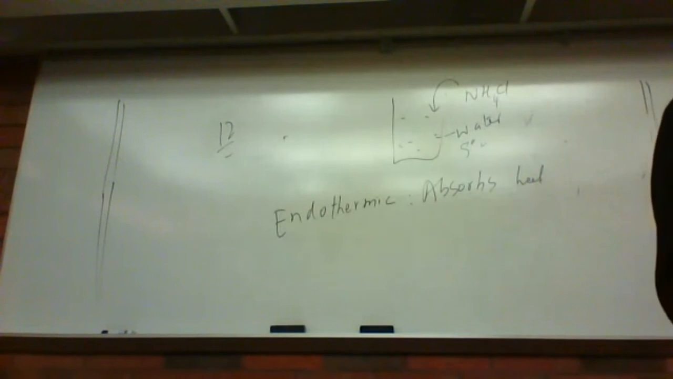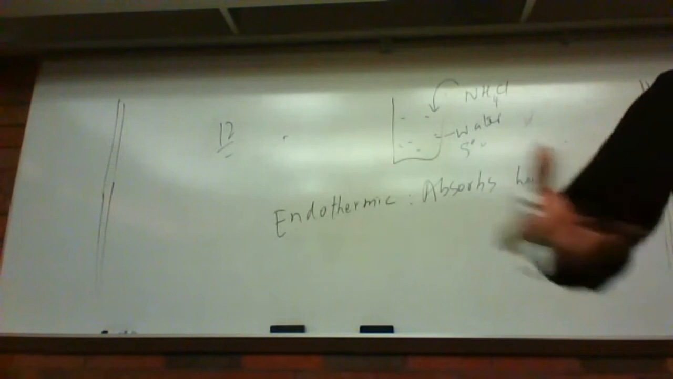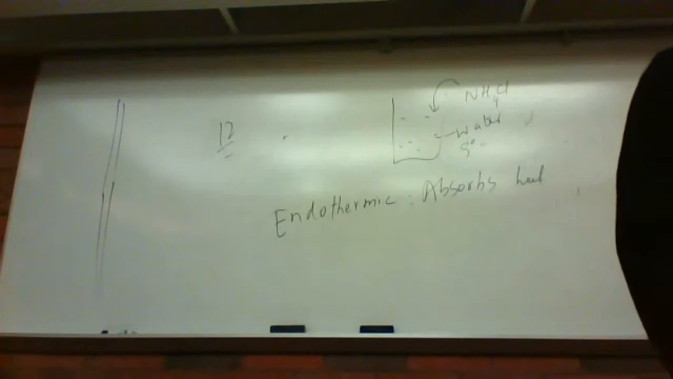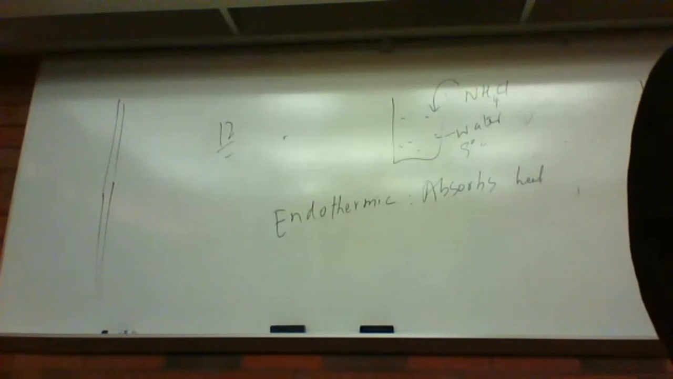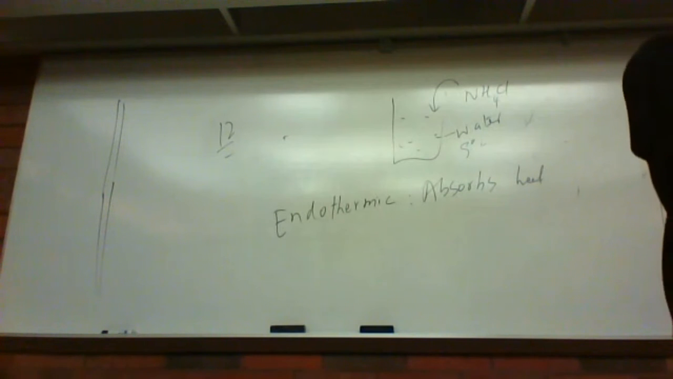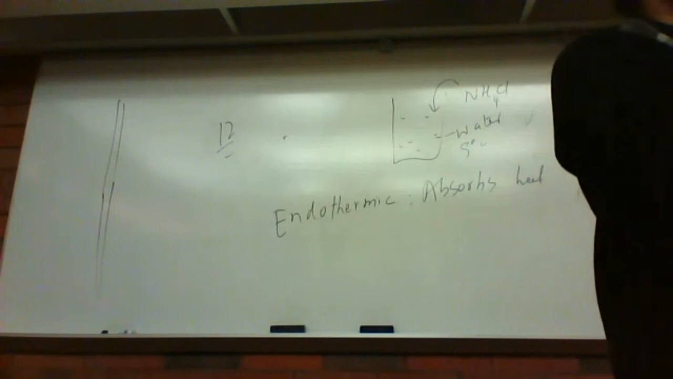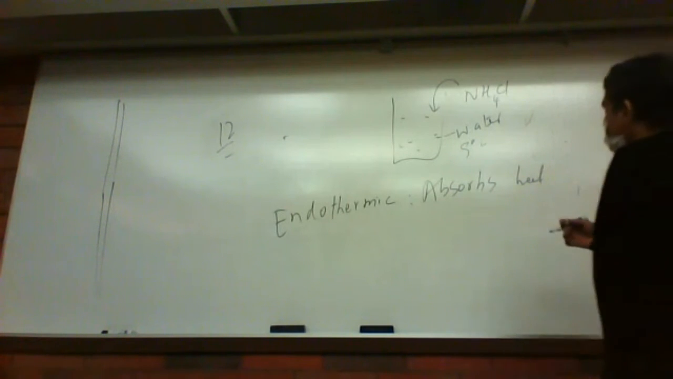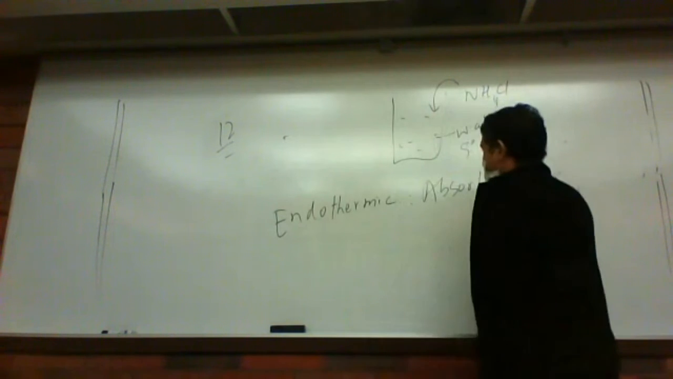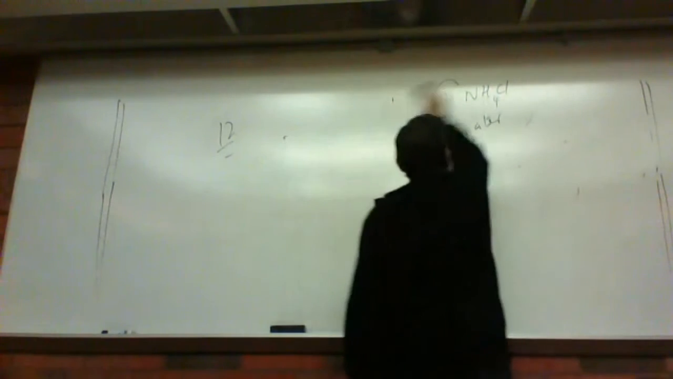So if the water was at 25 degrees centigrade at the beginning, and now you put the ammonium chloride and touch it, the system becomes cold, right? This is an endothermic process because it absorbs heat from the system and becomes cold. The temperature goes from 25 to 5 degrees centigrade. So it absorbs heat.